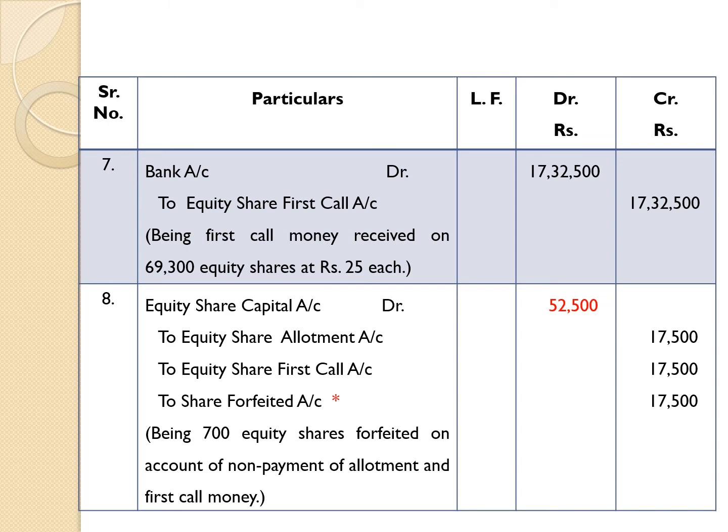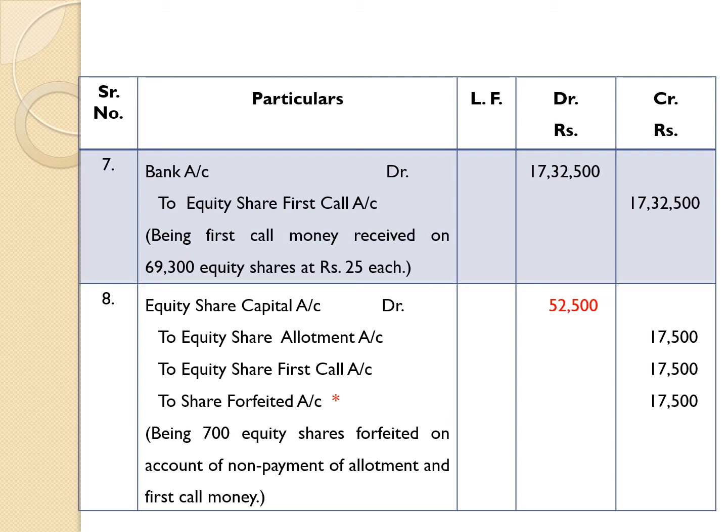Also, the company has not received the first call money on 700 equity shares at rupees 25 each. Therefore, we are giving credit to equity share first call account rupees 17,500. And the last part of this entry, compare total of debit and total of credit. In this entry, total of credit is less than debit.